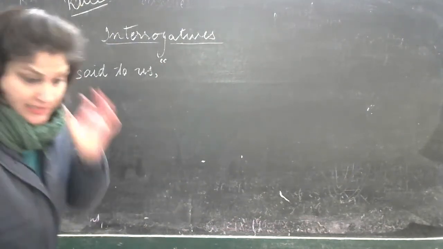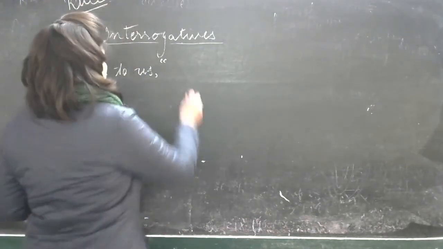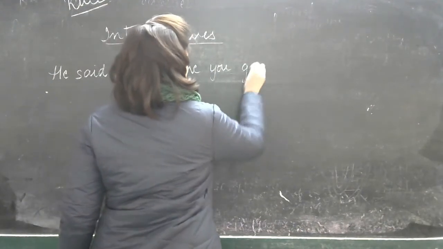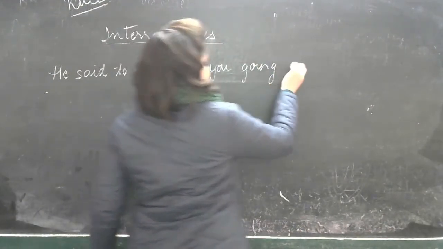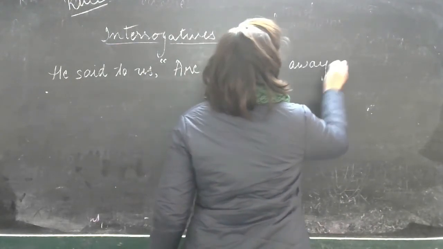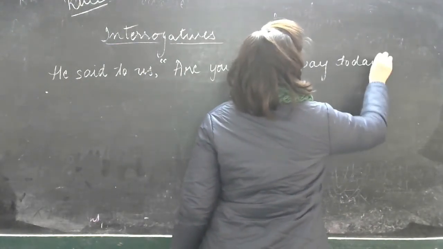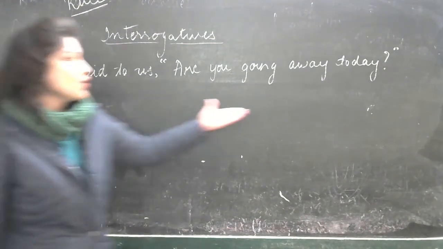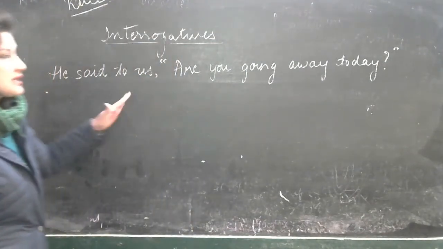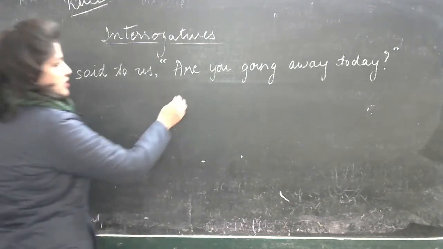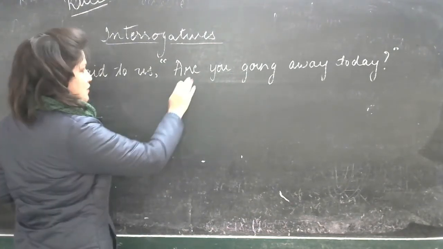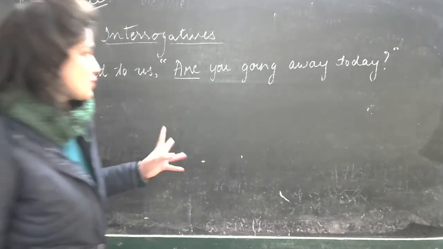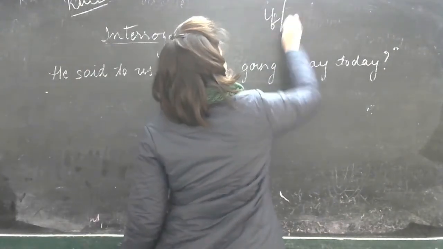He said to us, let's report, "Are you going away today?" Now it's a question, I'm sure you understand that, right? Are you going away today? Now the first thing that you have to see is how the question is starting. I'm sure you remember these rules, so forget about it here. Let's see, are. Are is your helping verb. So that means one thing is clear, you'll be using if or whether.